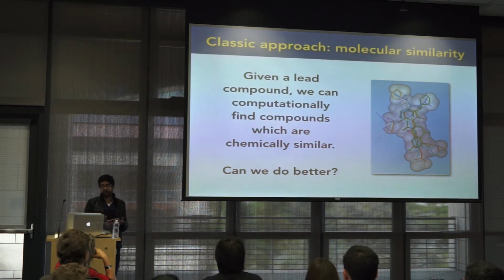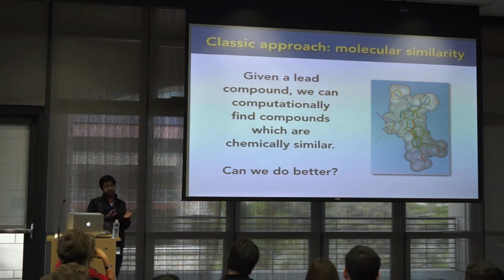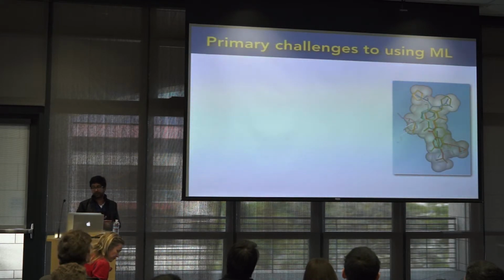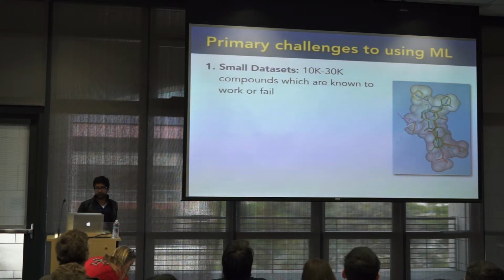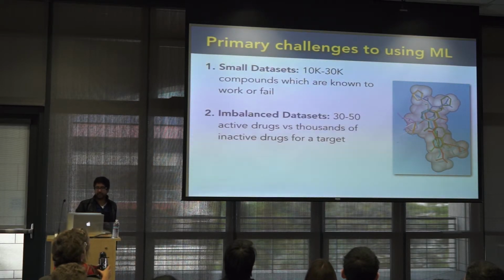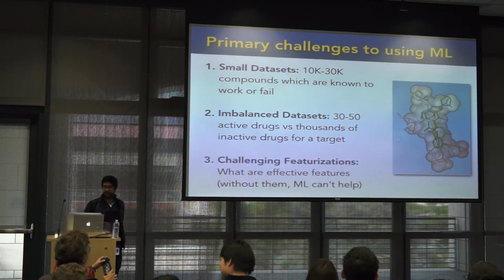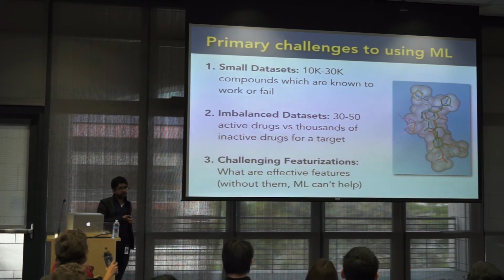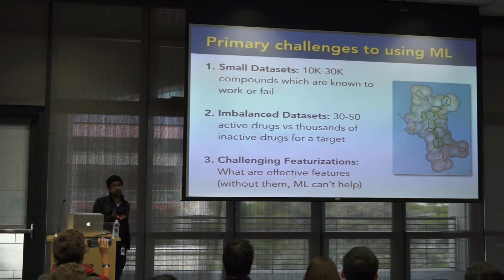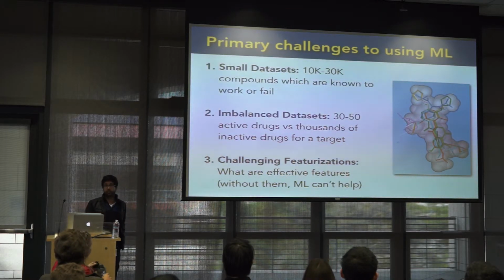There are some simple heuristics that people have. But being a scientist, and especially someone who likes statistics, it would be fantastic to not just have heuristics or guesses. It'd be great to infer this from the data. And this is where machine learning can help. The primary challenges are that we often have small and imbalanced data sets, with very few actives and many inactives. And even though deep learning can help us understand the featurizations, we still have to serve up the compound such that a machine learning algorithm can understand it. This is still a big challenge.